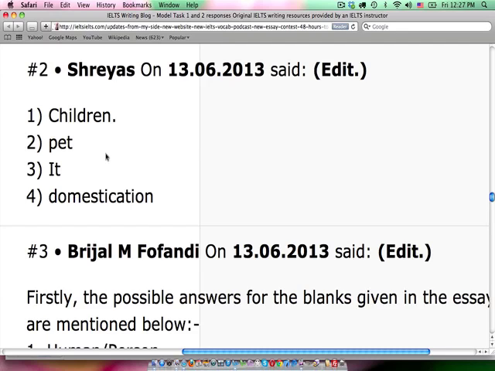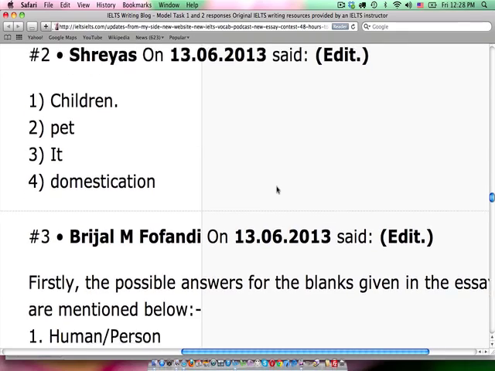I mean, this would be a better link. It would just make things flow a little bit better there. Sorry, I'm not articulating that very clearly, but if you go back and read through it again, I think you'd agree. Number 4, the positive nature of blank makes it clear that, so the positive nature of domestication, I don't think so. That's just kind of too broad. We've got to bring it in a little bit and either talk about the discussion that we had earlier, or the benefits that we pointed out in this essay, or the outcomes, the ramifications. So I don't think that would be specific enough. Okay, so number 4 would be incorrect.